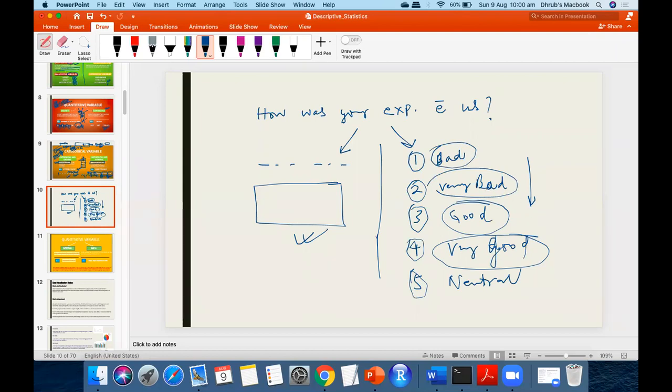Yes. Okay, but for example, some people may write "satisfactory." Have I defined the order of this? Yes, I know it is somewhere in between, but I cannot define it. So what will it be if I write it in this way? Tell me. Nominal.